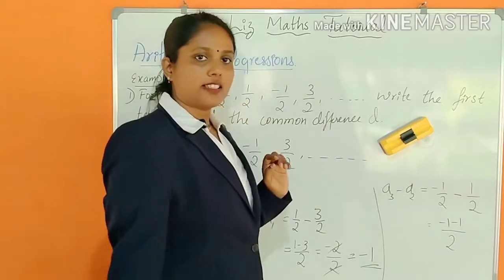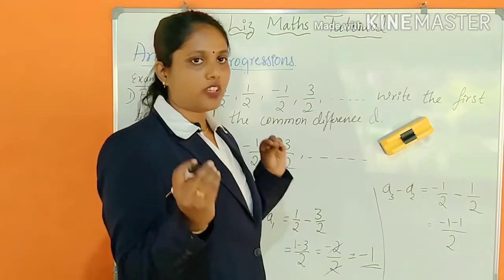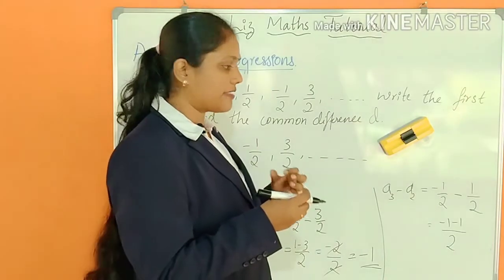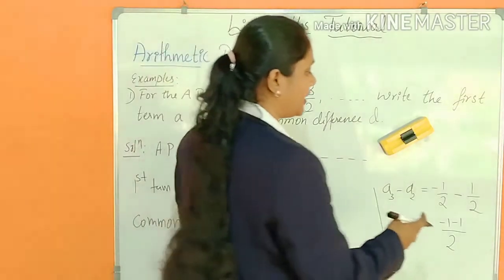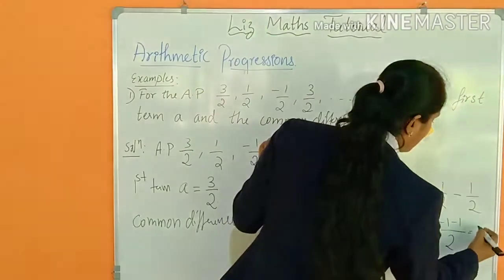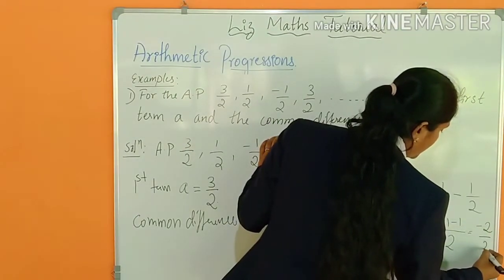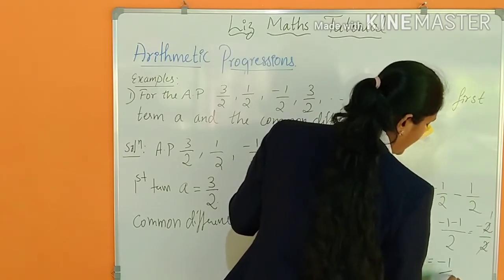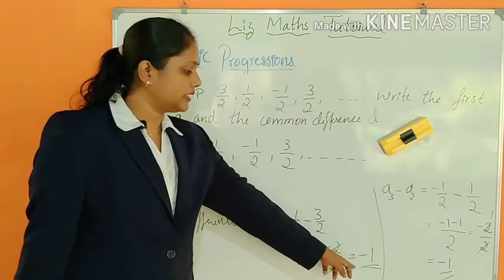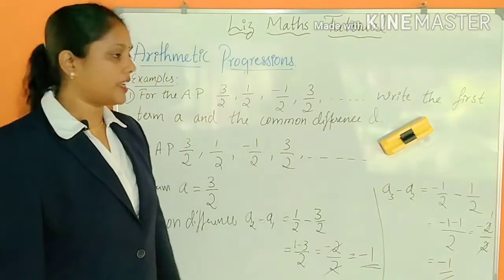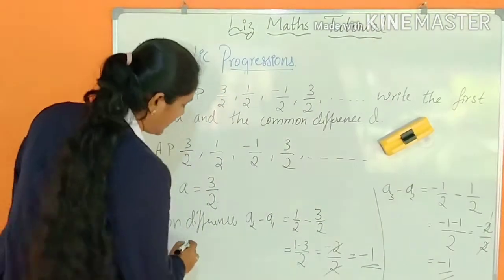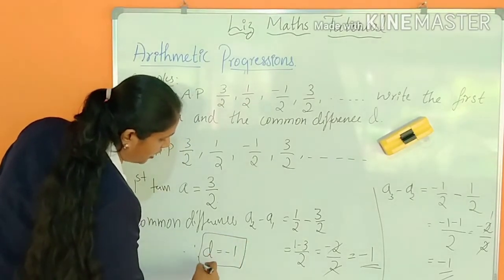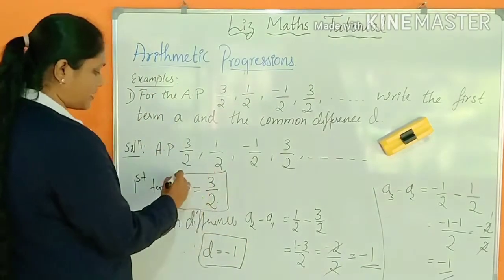Both have the same sign, so you have to add them. So minus 1 by 2 minus 1 by 2 gives minus 2 by 2, and 2 ones are 2, so the answer is minus 1. So here also the common difference is minus 1. Therefore D is equal to minus 1.